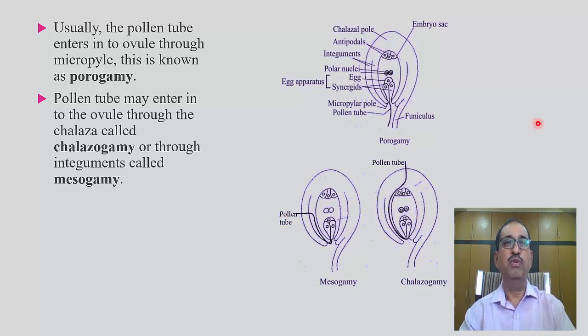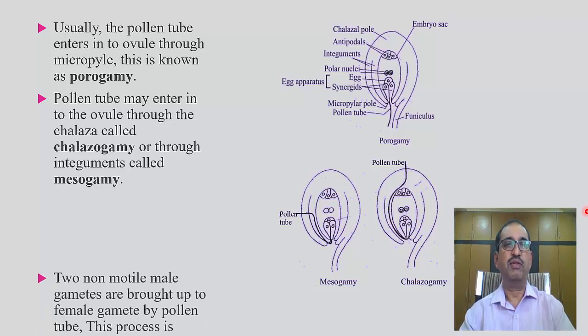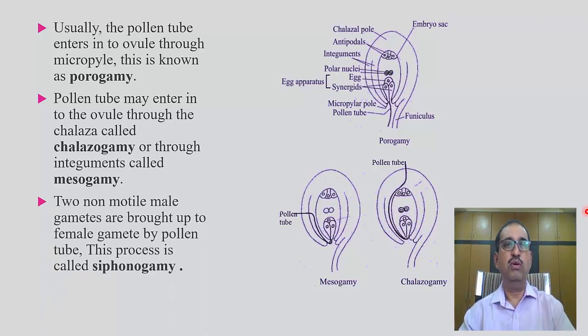Means the pollen tube enters through the micropyle, chalaza or integument, which are respectively called porogamy, chalazogamy and mesogamy. Two non-motile male gametes are brought to the female gamete by the pollen tube. This process is called siphonogamy.